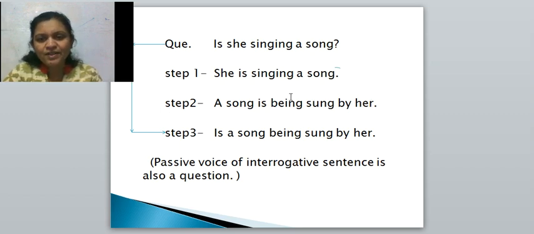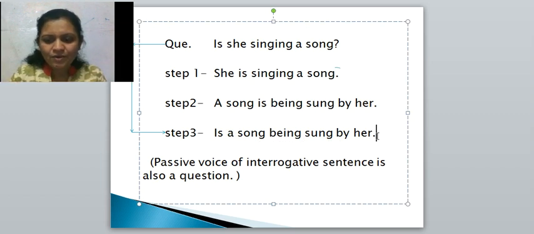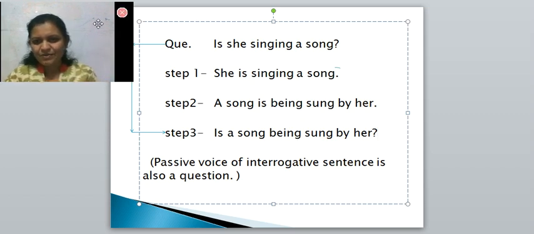Now, dear students, what do we have to do? We have to convert this passive voice into the question. Same method we have to follow which we have followed here. Correct? What is that? Only take out the auxiliary and keep it in the beginning of the sentence. What is that? Is. Is, then object. A song. Is a song being sung by her? And what do we have to give here? We have to give here a question mark. Why? Because the passive voice of an interrogative sentence is a question only.